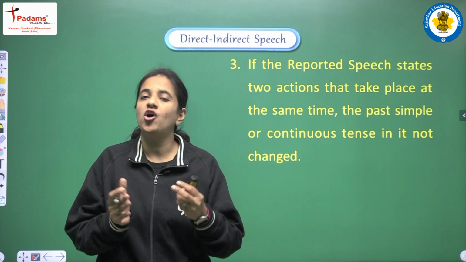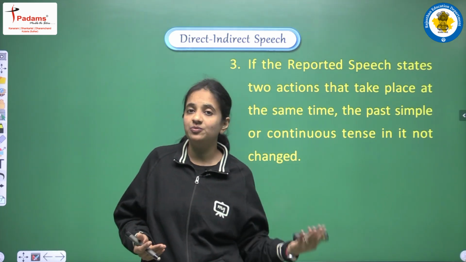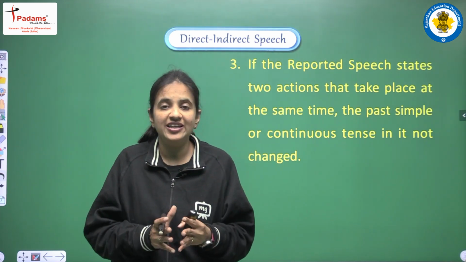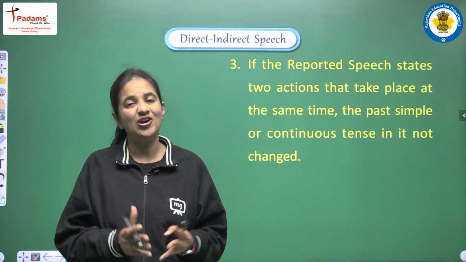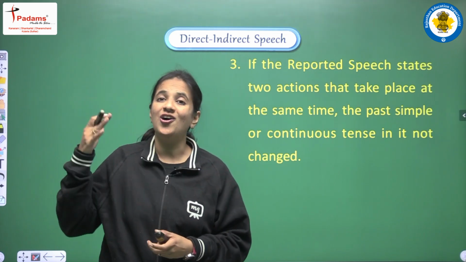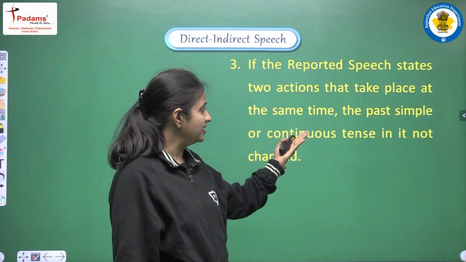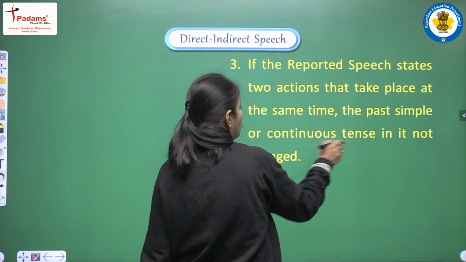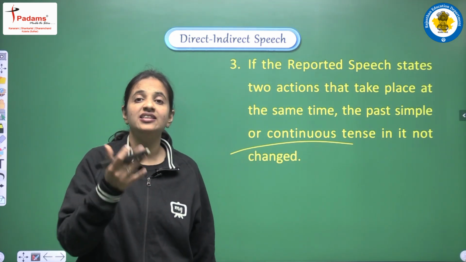Okay, तब हमने बहुत सारे सेंटेंस देखे थे इस तरह के जिनमें दो एक्शन थे, दो वर्ब थी, and both the actions were going on at the same time, और हमने कॉम्बो पढ़े थे कि कौन कौन से टेंस के कॉम्बो से हम ऐसे सेंटेंस बना सकते हैं. Right, I am sure आपको बहुत अच्छे से समझ में आया है. You all are able to recall all the rules here. Okay, so if we are having such sentence, or we can say such tense, and we are having past simple or past continuous, then also we don't do any changes in the tense.